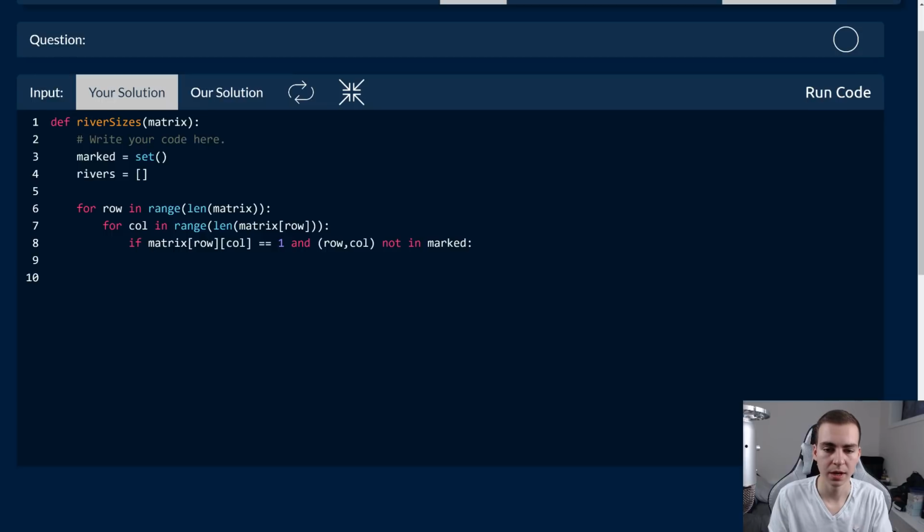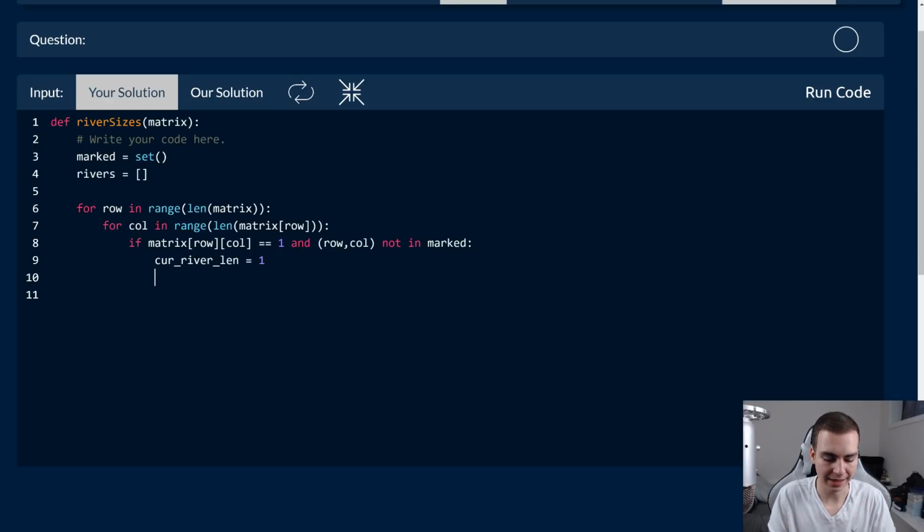So if that's true, which essentially means it's a 1 and it's not in the marked set, what do we need to do? Well, we need to start looking at all of the different positions around it. So what we're going to do is start by saying our current river length is equal to 1. At the current moment, we found 1, which means this river has length 1.